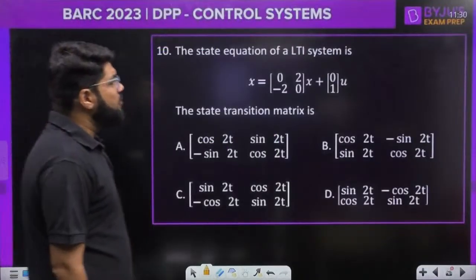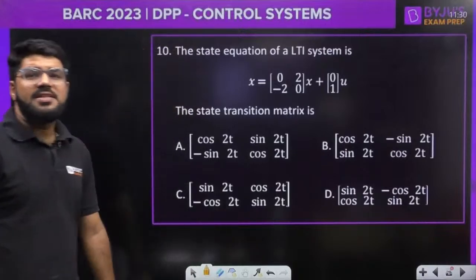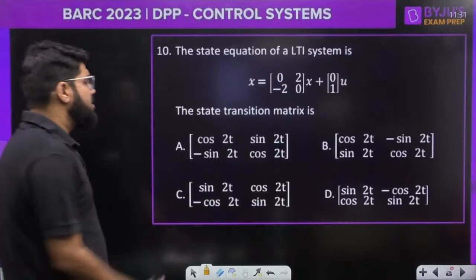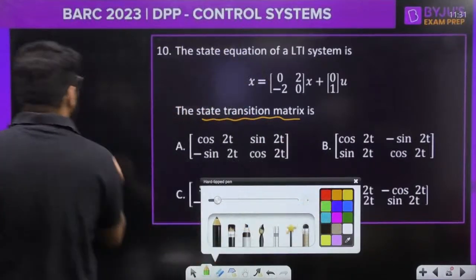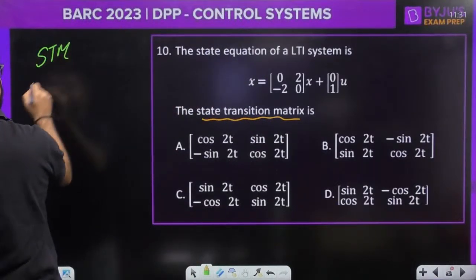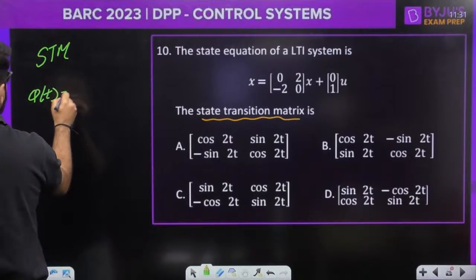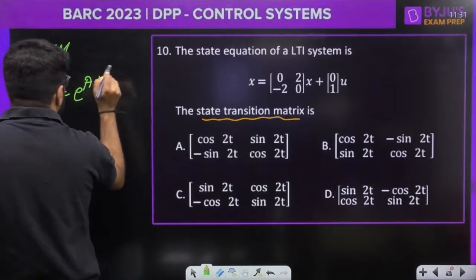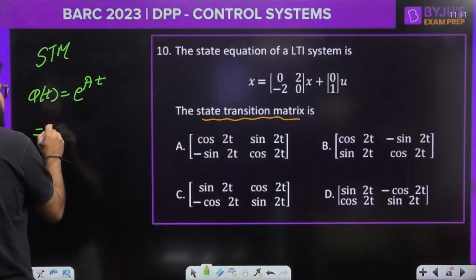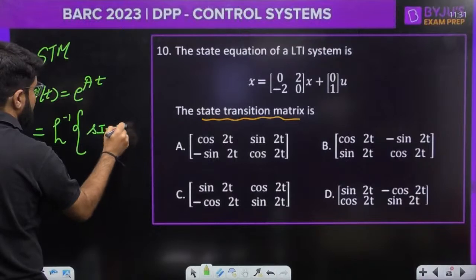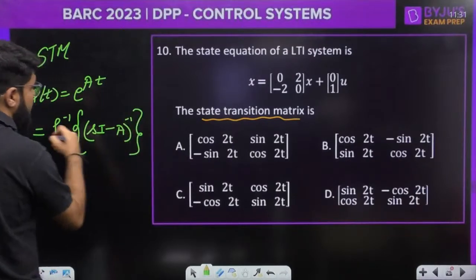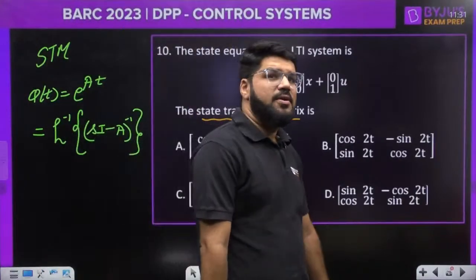The state equation of a LTI system is given to you. What is the state transition matrix? Okay, dear. The state transition matrix, STM, known as phi t, is also defined as e raised to the power at, and to calculate it, we apply the formula inverse Laplace transform of sI minus A whole inverse.